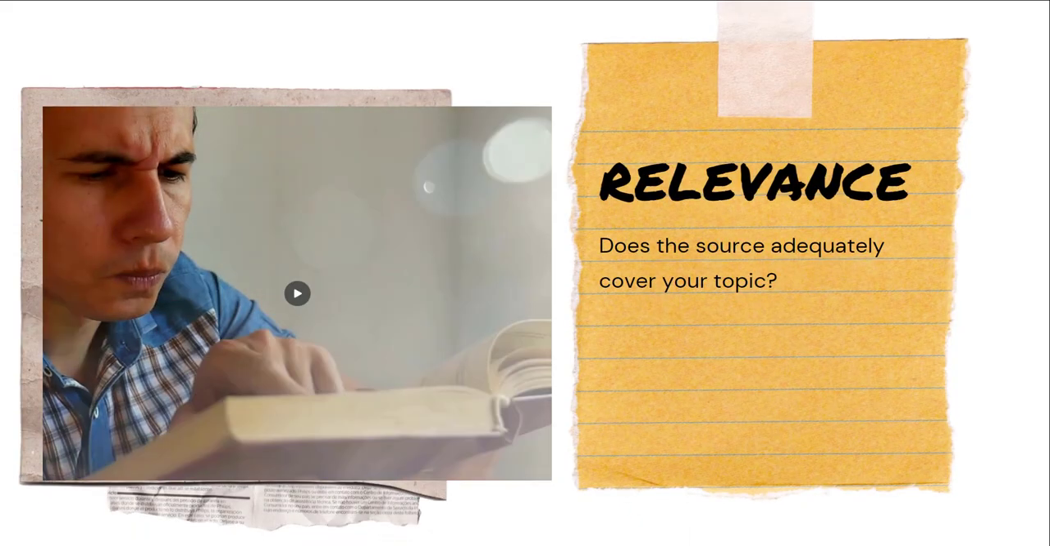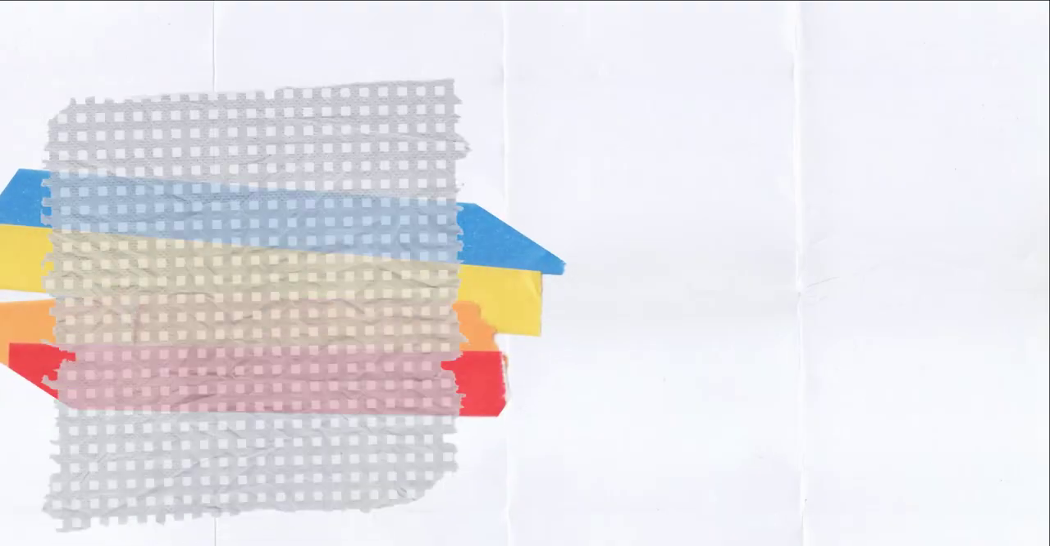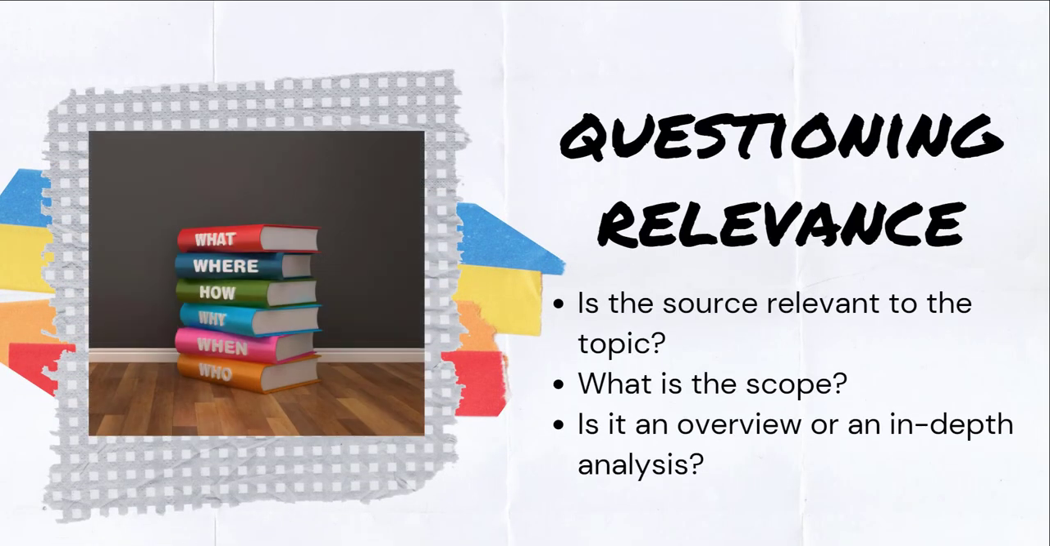When determining the relevance of a source, think about if it adequately fits your research topic. Make sure the information is relevant to the subject, provides adequate coverage of the topic, and is at the appropriate academic level. Does it provide an overview or in-depth analysis of your topic?